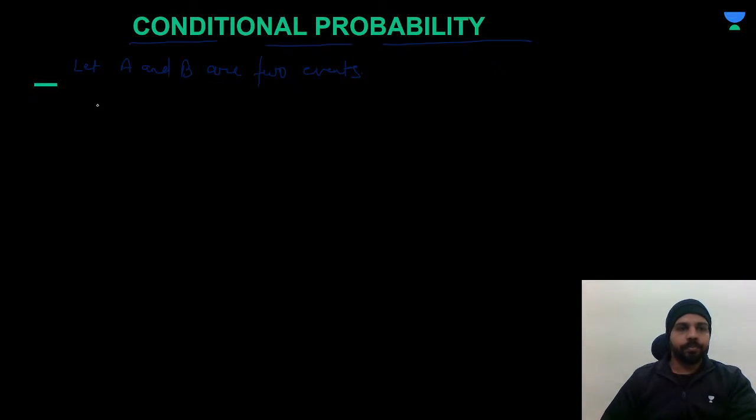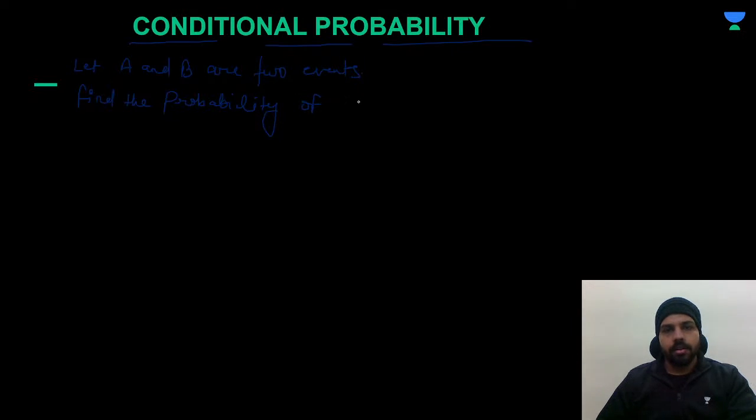If I say, find the probability of happening of event A, when, here I am applying some condition.